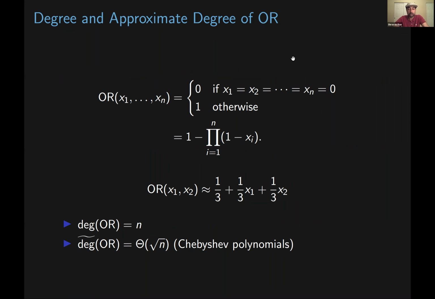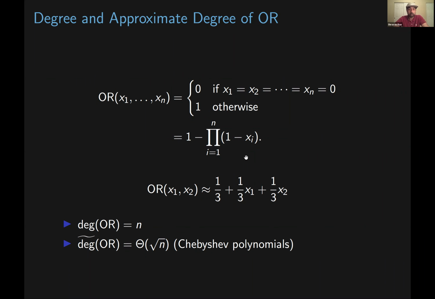If x1 or x2 is 1 and the other is 0, the value is 2/3. If both x1 and x2 are 1, then the value of the polynomial is 1. So in all cases, the value of the polynomial is at most 1/3 away from the actual value of OR of x1, x2. And the degree of this polynomial is 1. So we can say that OR on two inputs has approximate degree 1.